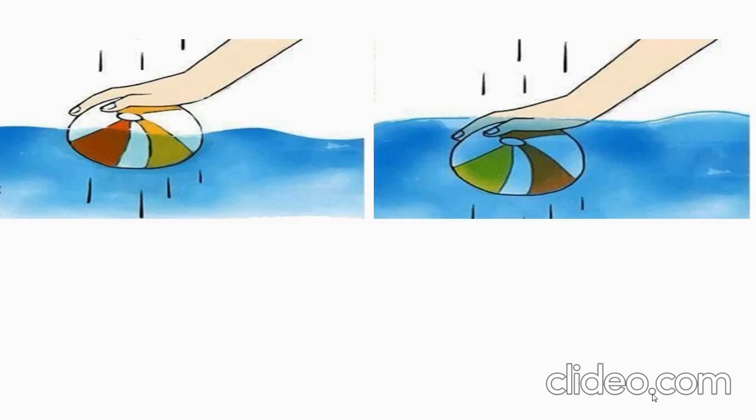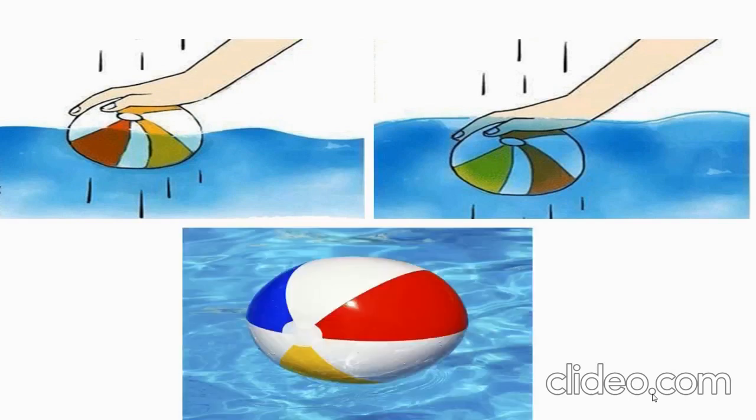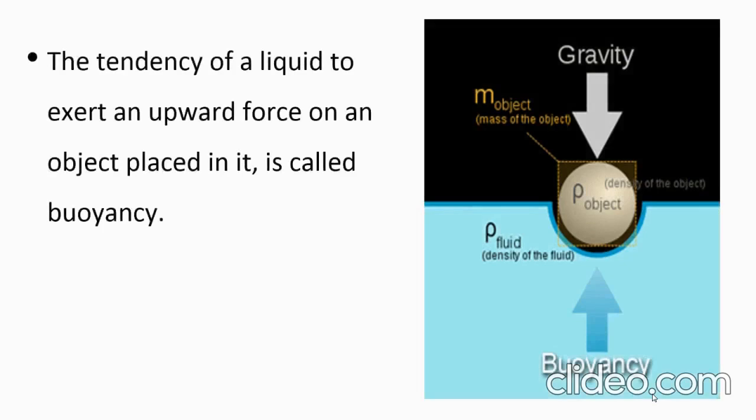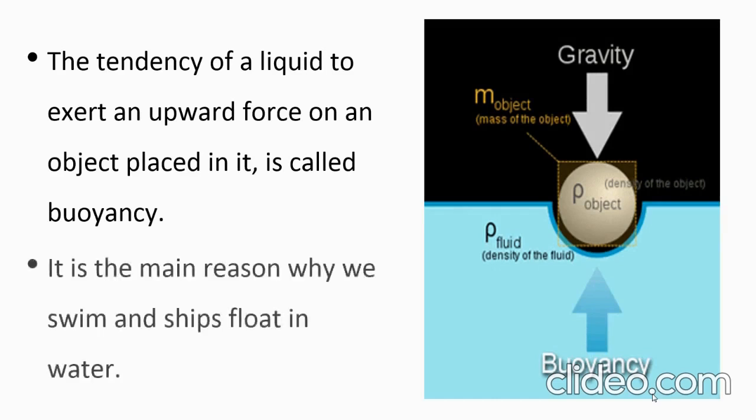When you release your hand, it floats in the water again. This is the best example of buoyancy. The tendency of a liquid to exert an upward force on an object placed in it is called buoyancy. It is the main reason why we swim and ships float in water.